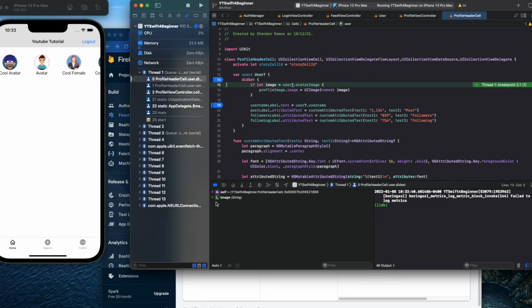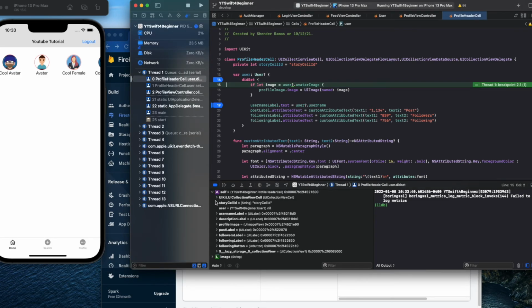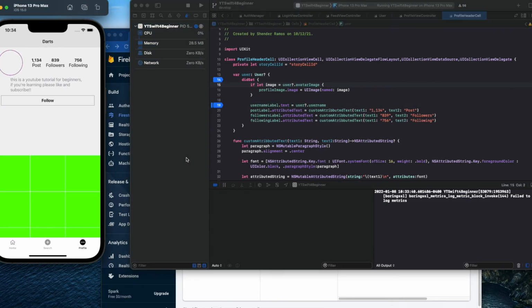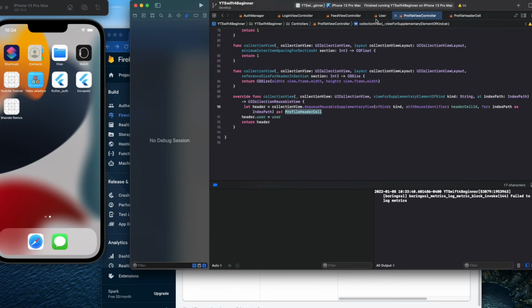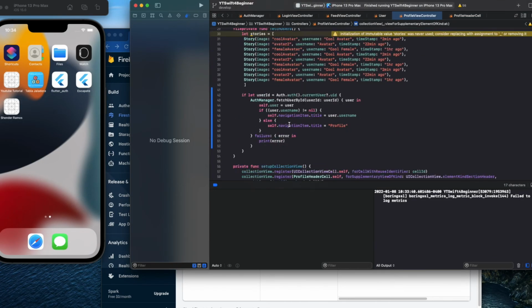Okay, and self, right? If I come here, I go to user. Oh, the user's nil. That's why. All this information is nil. That's why it's not showing, which is a bug. Gotta see.